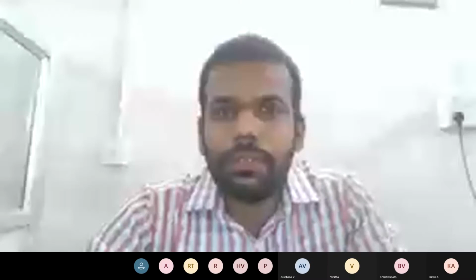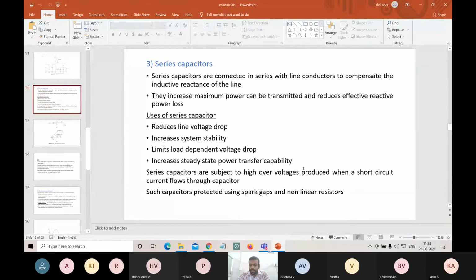Because of the presence of series capacitance, we are facing one more issue, that is called subsynchronous resonance. So what is meant by subsynchronous resonance, and what is its effect on our system, that we can observe. Series capacitance, because of the usage of series capacitance, what happens?